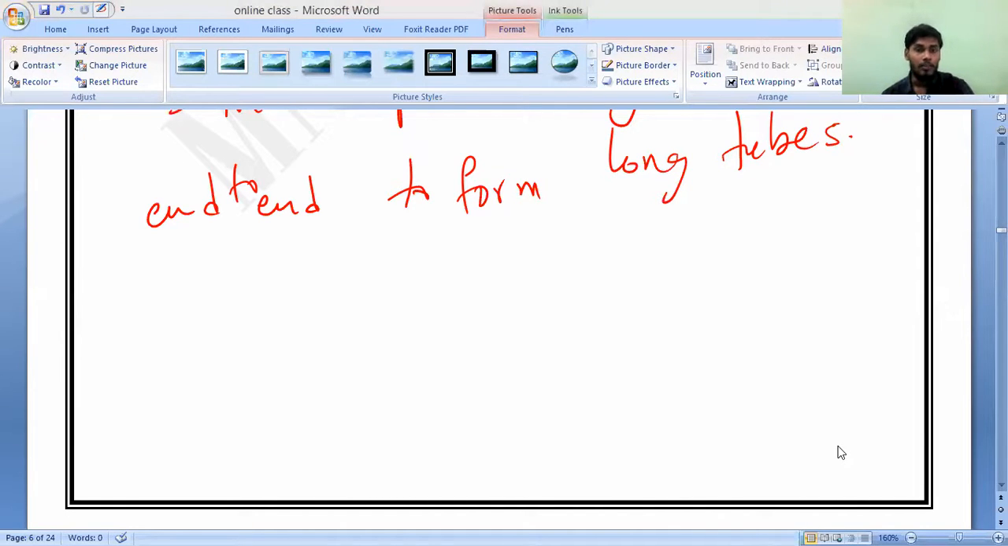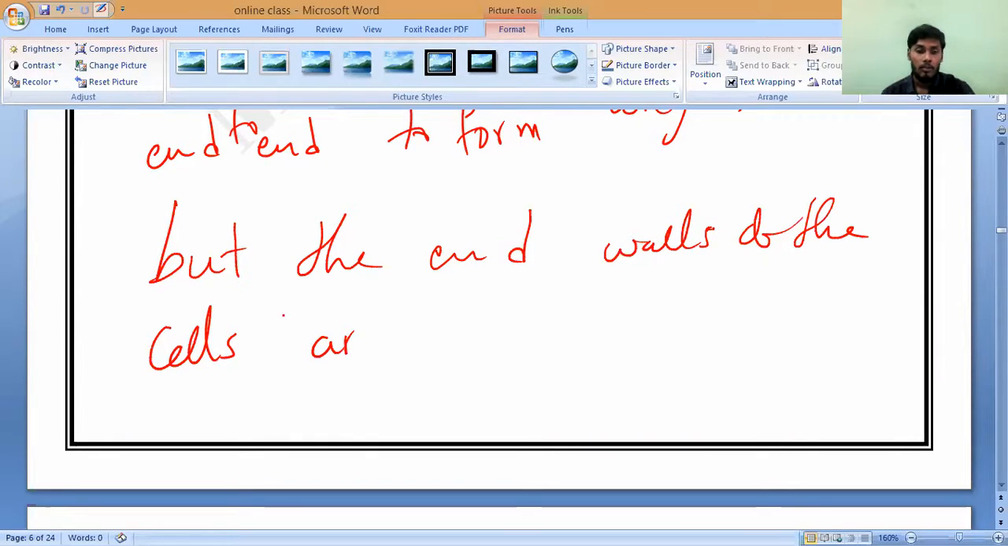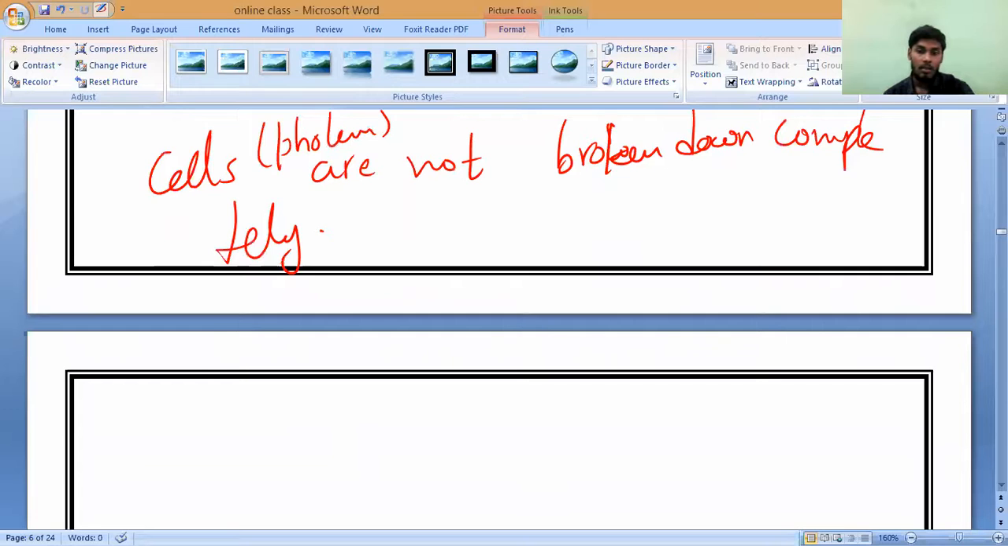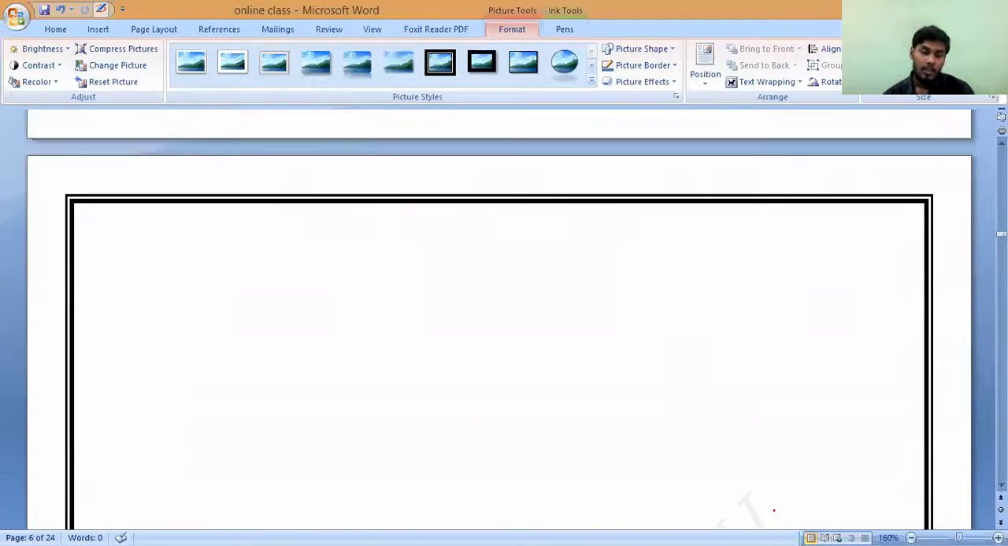But the end walls of the cells which form phloem are not broken down completely, which have small holes in them. Small holes in them.